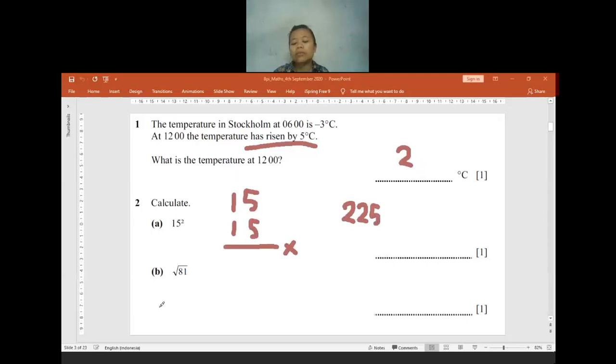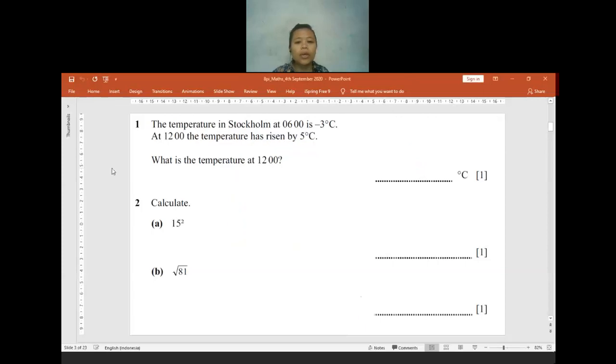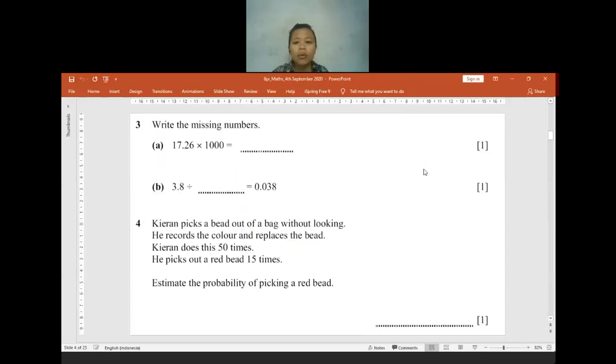And then for question B, what is the square root of 81? Yes, the answer will be 9. Thank you. So far, is there anyone having any question? No? Okay, if you have no question, let us move to question 3. Oh, question B. Okay, someone is still confused at question 2B.